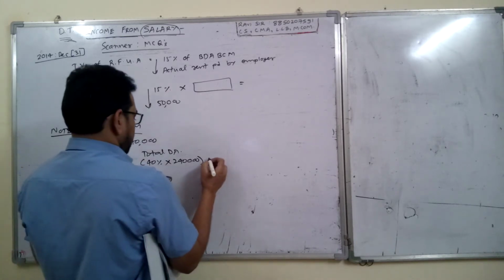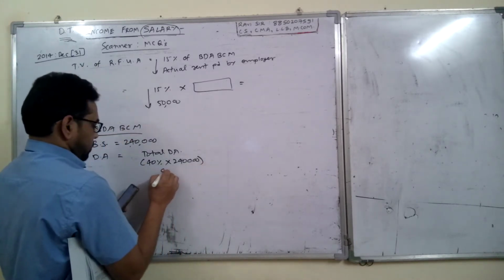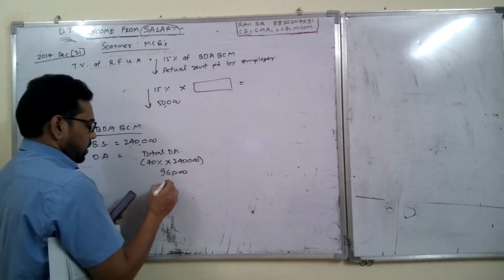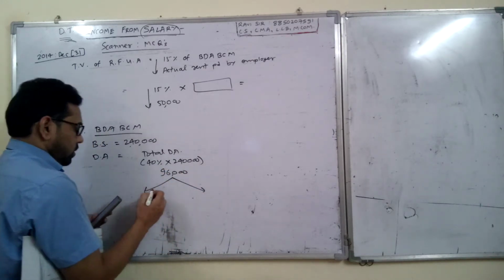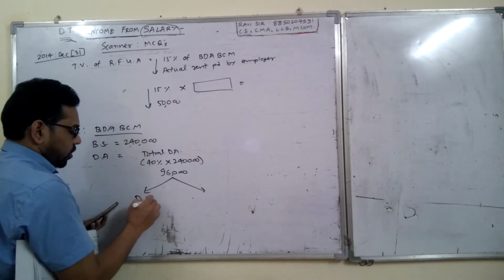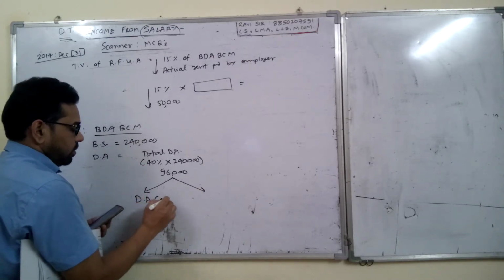You get 96,000. This is total DA. Now out of this 40% is forming part of salary, that is DA in terms.